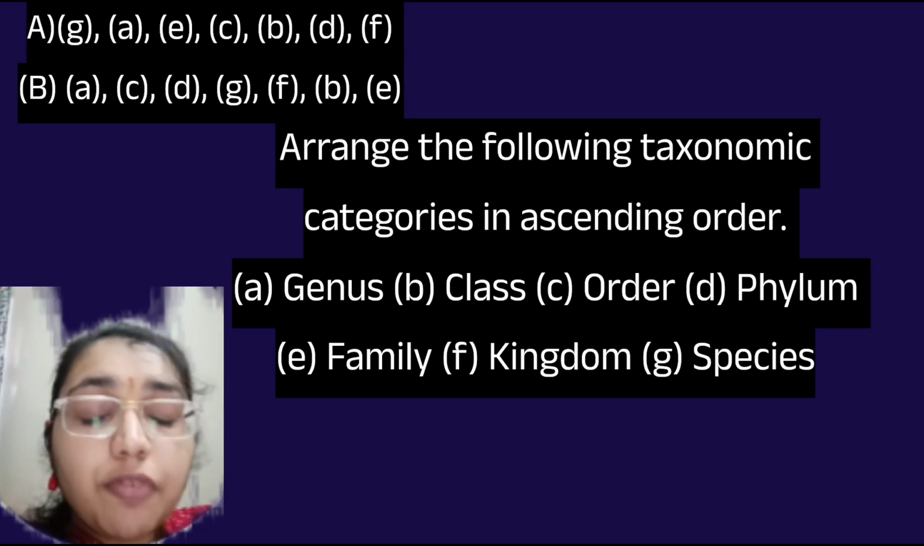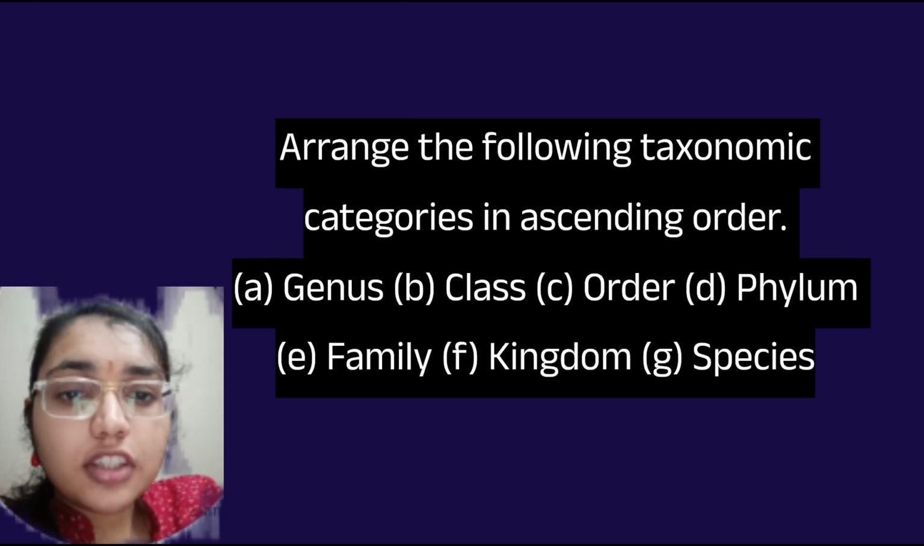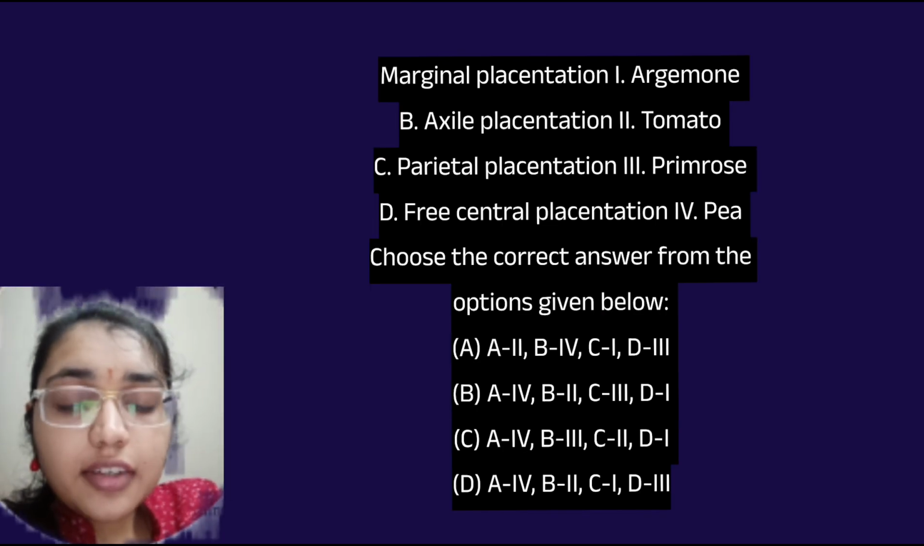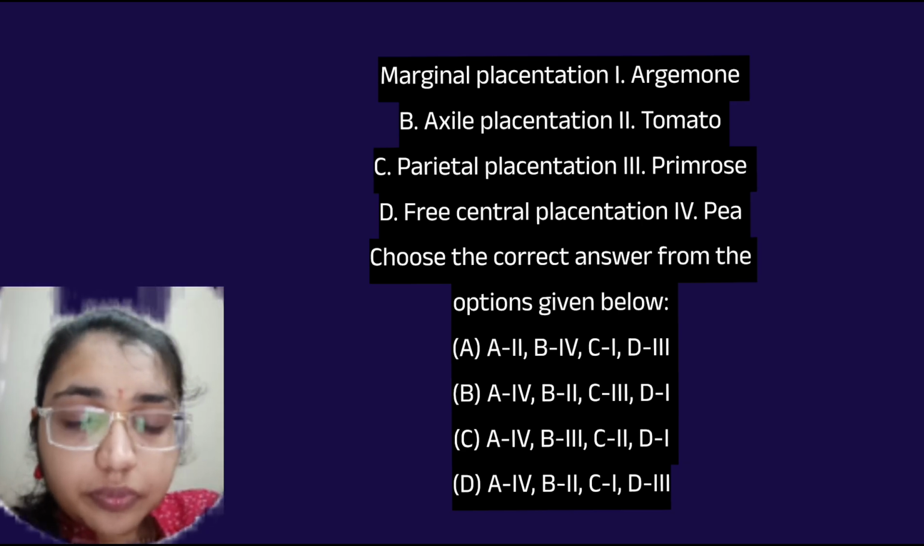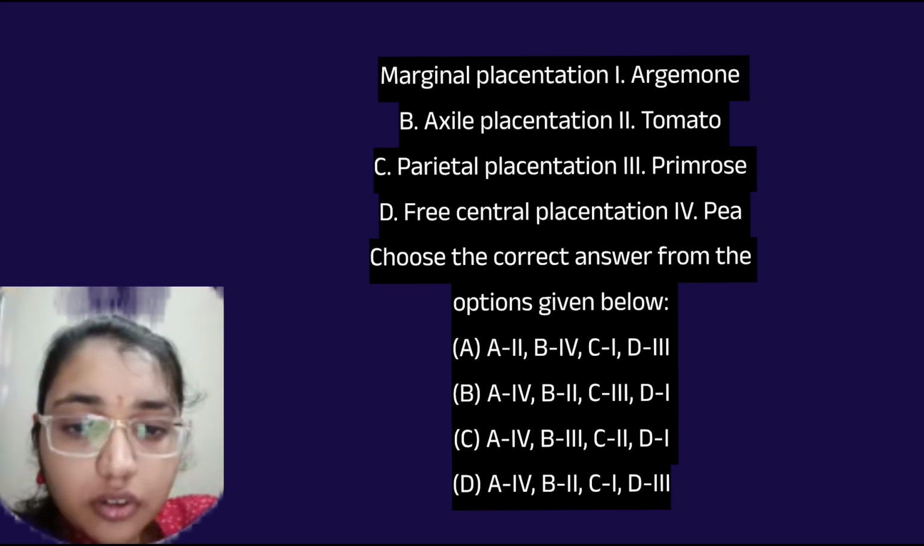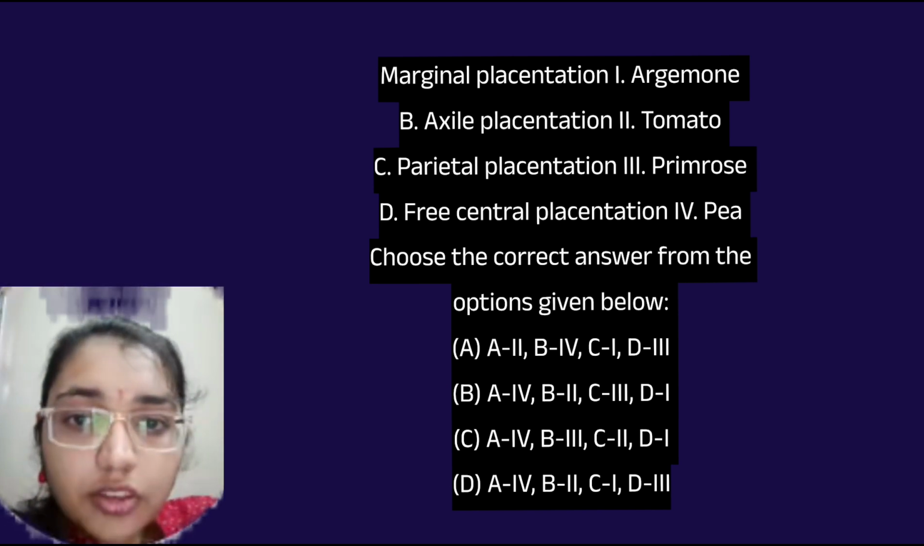Now here types of placentation are given. Marginal placentation is seen in pea. Axial placentation is seen in tomato, and the parietal placentation is seen in Argemone, and free central placentation we can see in primrose. So here D option is correct.